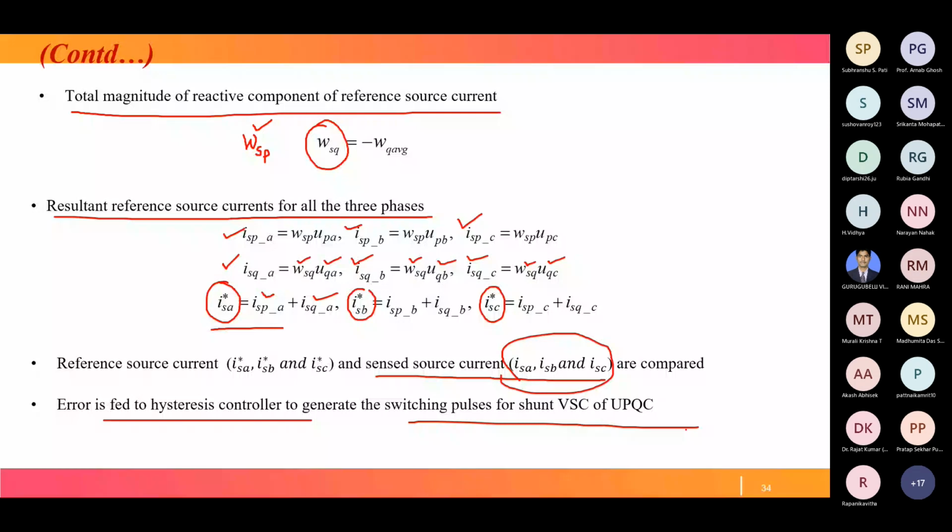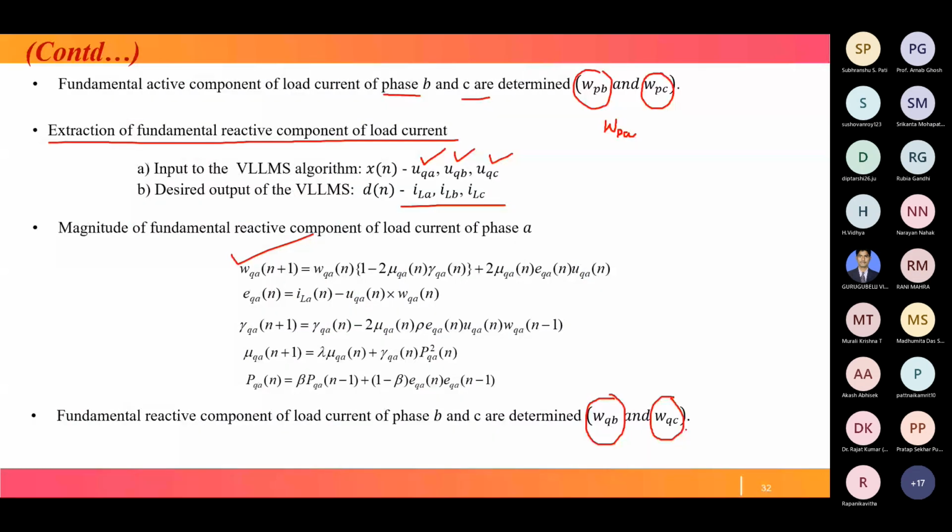All these three are averaged to get WP average. Similarly, for WQ, one-third of the sum with a minus sign is taken, and in this way WSQ is calculated. But here, after finding WP average, VDC reference and VDC are compared and fed to a PI controller to get W loss.